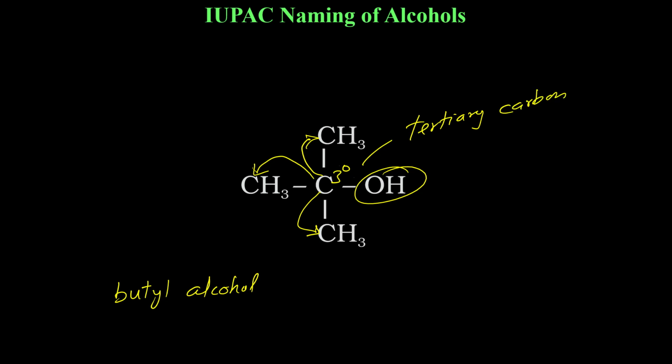Because it is tertiary carbon, we will call it tert butyl alcohol. Similar to sec butyl alcohol, because its OH was attached to a secondary carbon. Here OH is attached to a tertiary carbon, so that's why it is tert butyl alcohol.